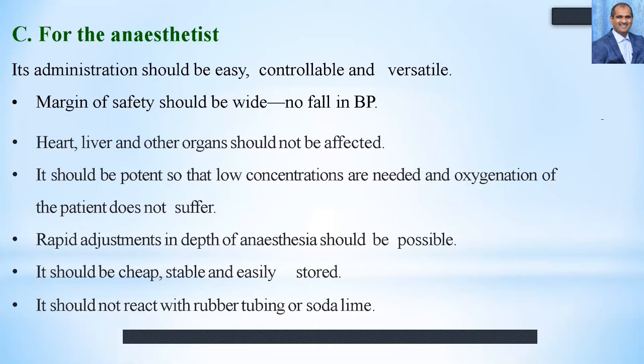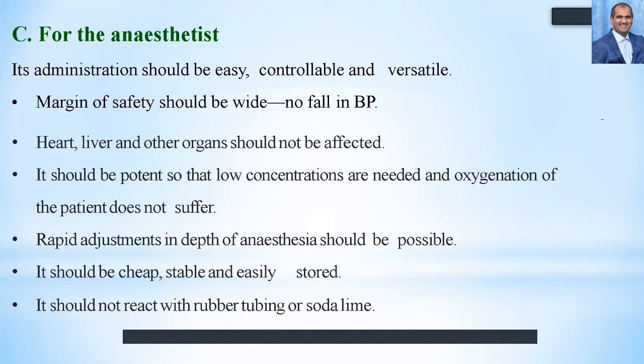Whereas the margin of safety should be very wide, and there should not be any fall in the BP, because this is one of the important criteria. As soon as the anesthetic agent is administered, the blood pressure starts falling with many of the anesthetics, and the margin of safety should be wide. Means it should not be so dangerous.